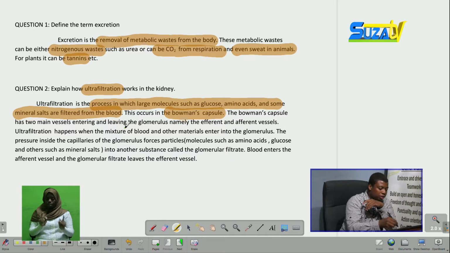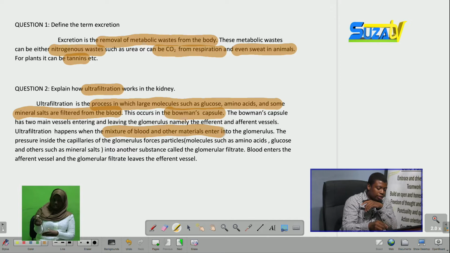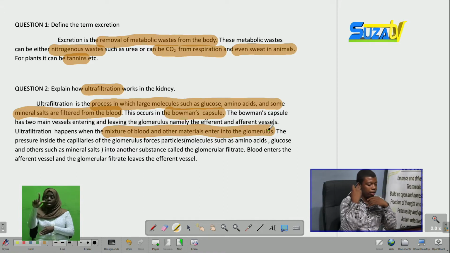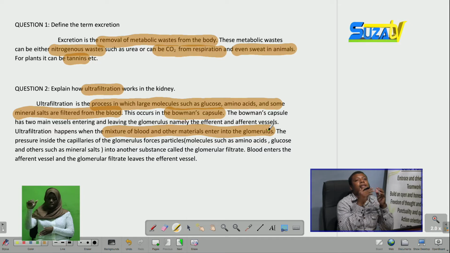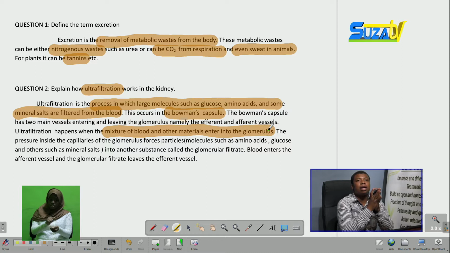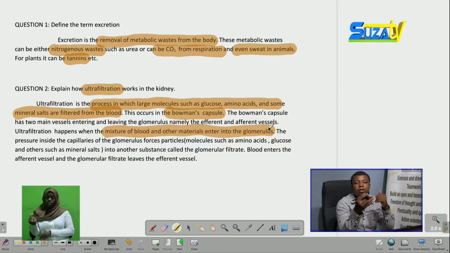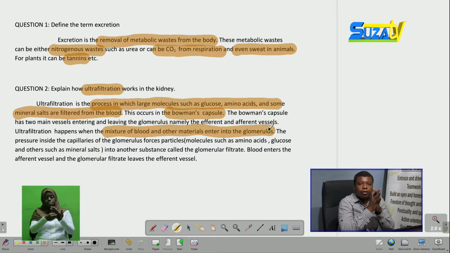Ultrafiltration happens when the mixture of blood and other materials enters the glomerulus. Inside the glomerulus, a certain pressure is produced, whereby the materials are automatically sorted: the pure blood leaves through the efferent vessel, while the glomerular filtrate leaves through another vessel. The glomerular filtrate is comprised of amino acids, urea, glucose, mineral salts, and excess water. So this is what is produced after ultrafiltration.